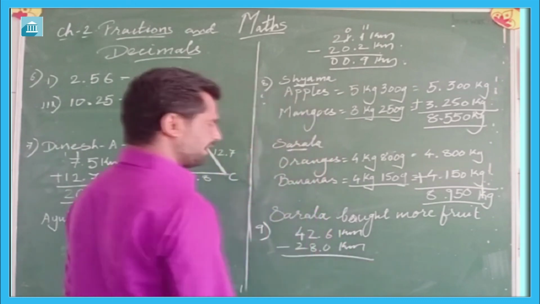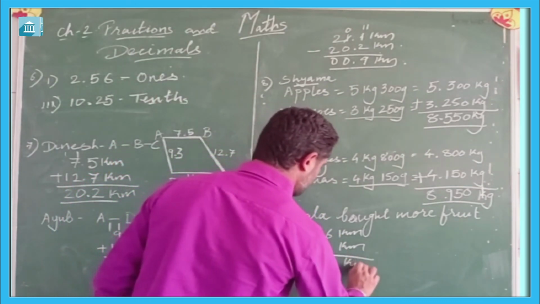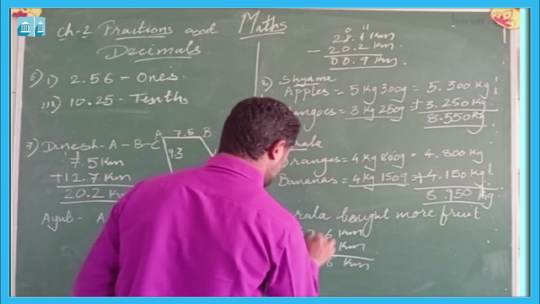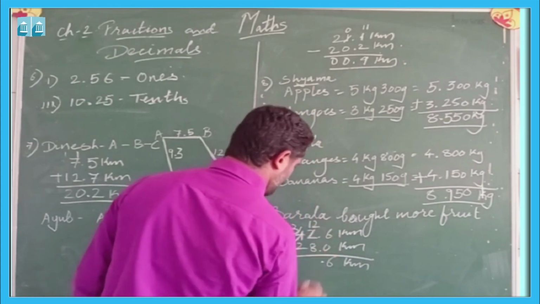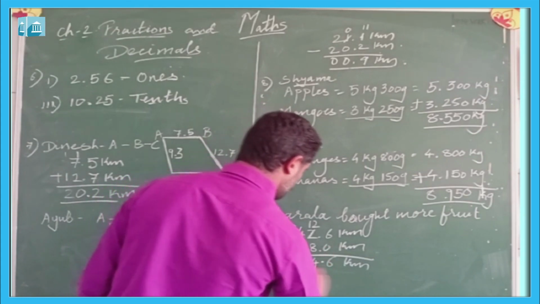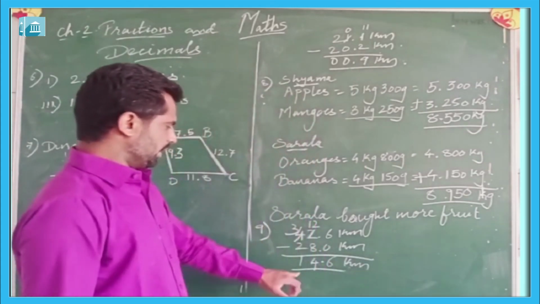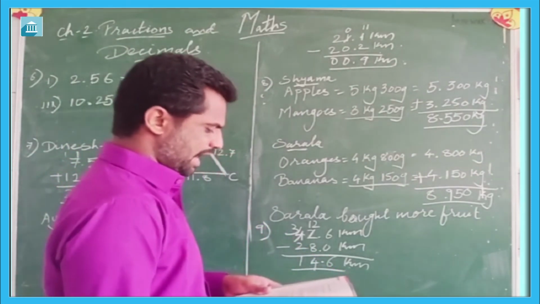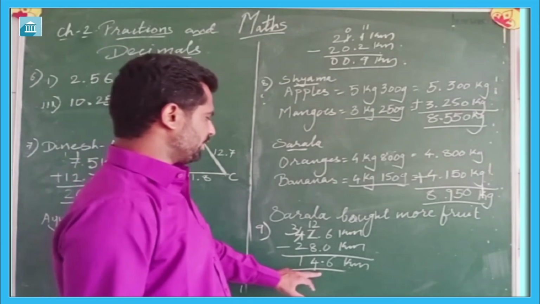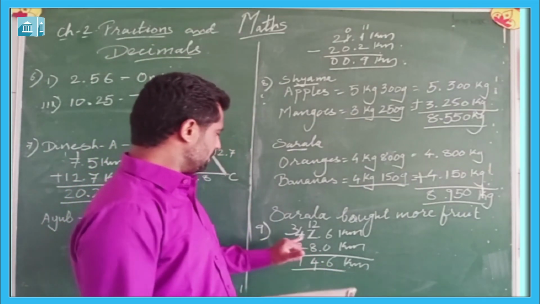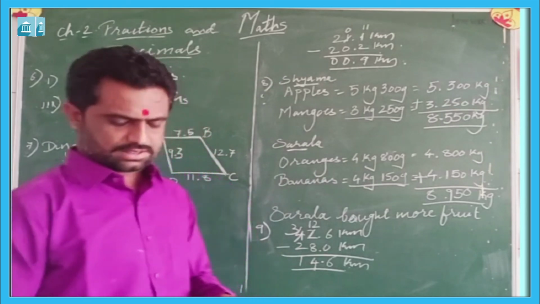If we subtract it, we will get the answer, that is 6.3. It will be 12. So 12 minus 8 will be 4. So it will be 14.6 kilometer. We can say that 28 kilometer is 14.6 kilometer less than 42.6 kilometer.